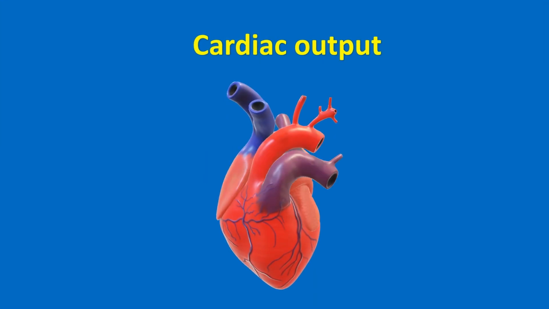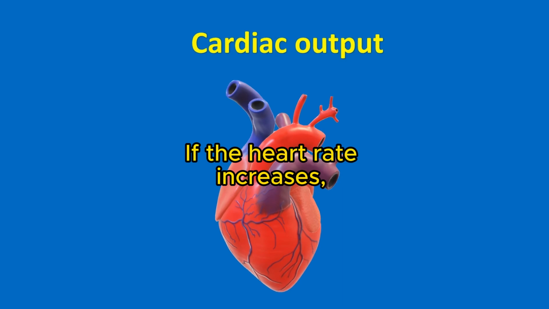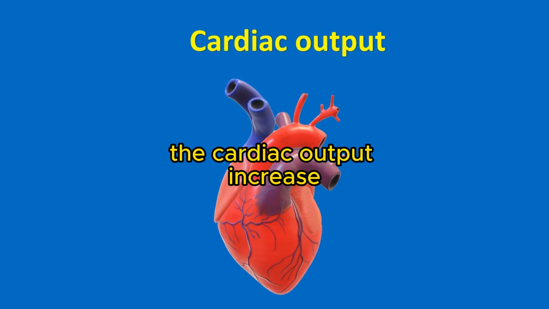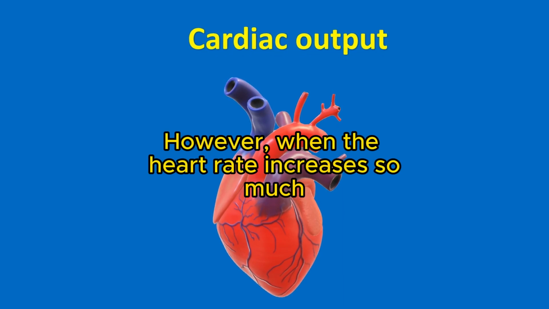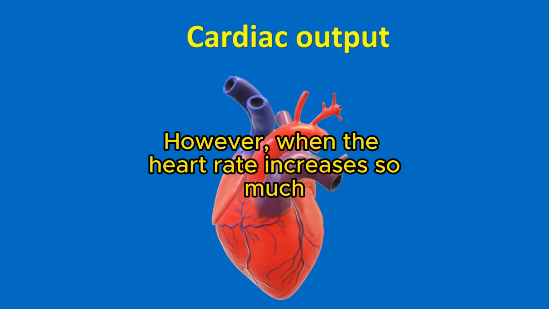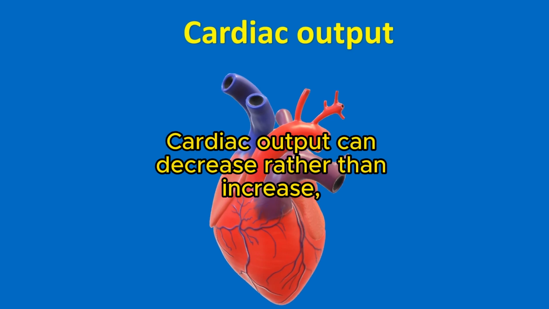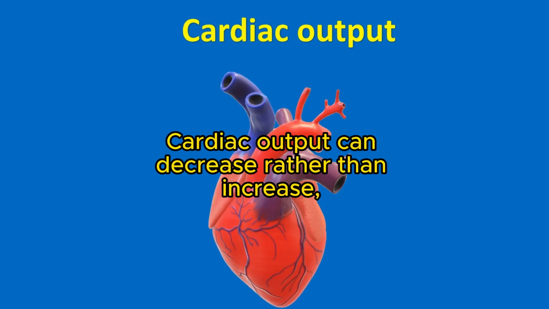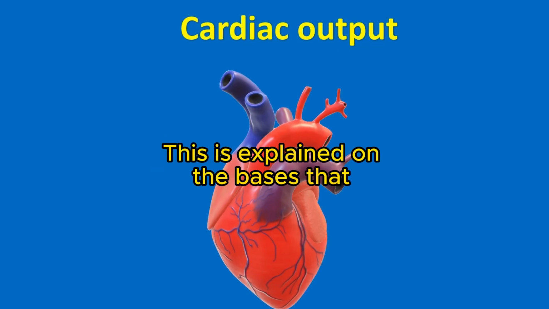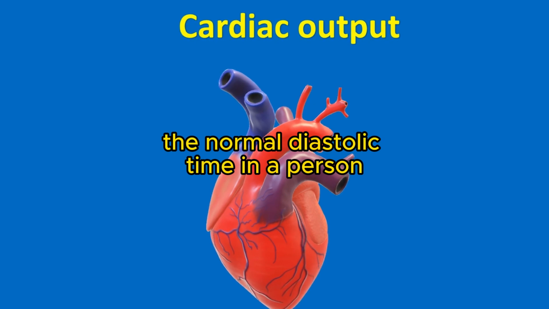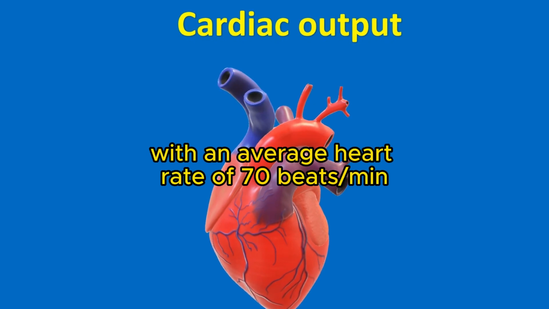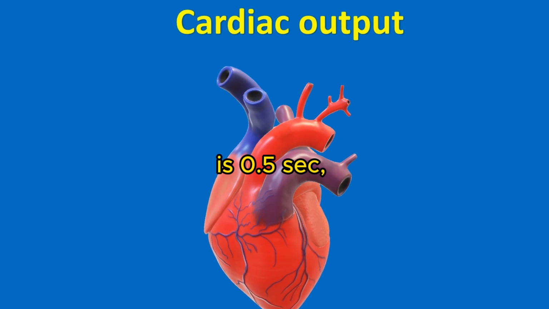If the heart rate increases, the cardiac output increases. However, when the heart rate increases so much to the extent it shortens the diastolic time, cardiac output can decrease rather than increase. This is explained on the basis that the normal diastolic time in a person with an average heart rate of 70 beats per minute is half a second, so coronary and heart filling takes place.